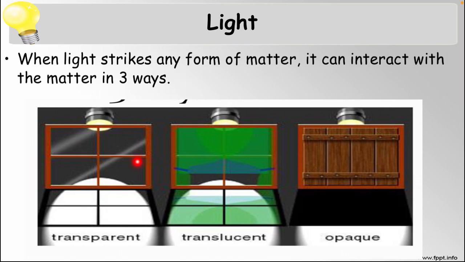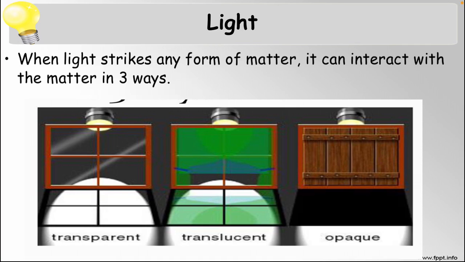When light strikes any form of matter, it can interact with the matter in 3 ways. Have you heard the terms transparent object, translucent object, or opaque? Let us take a look.